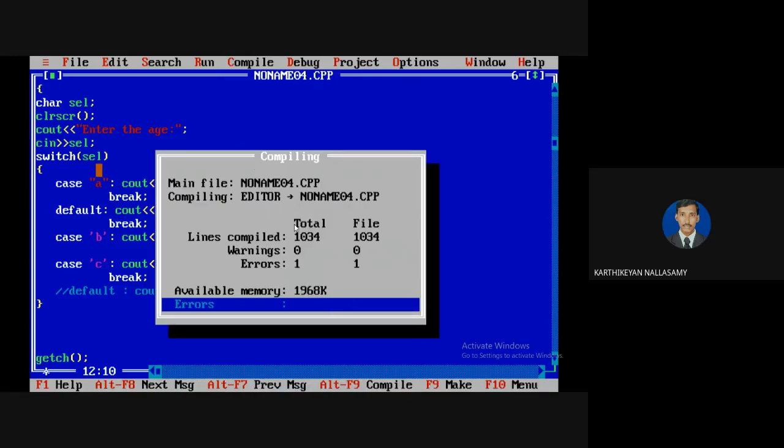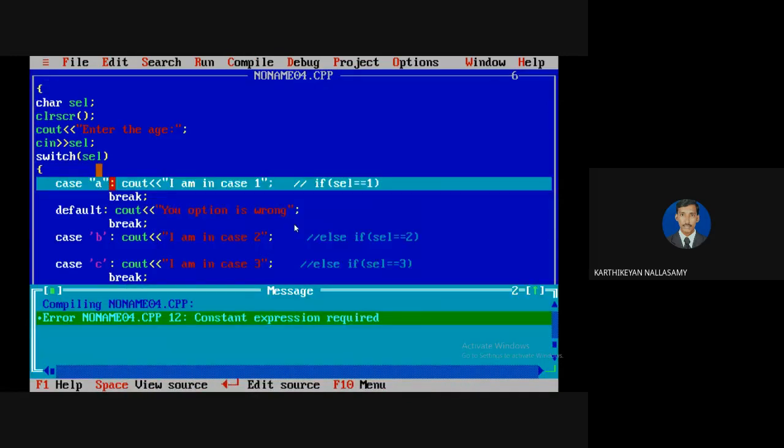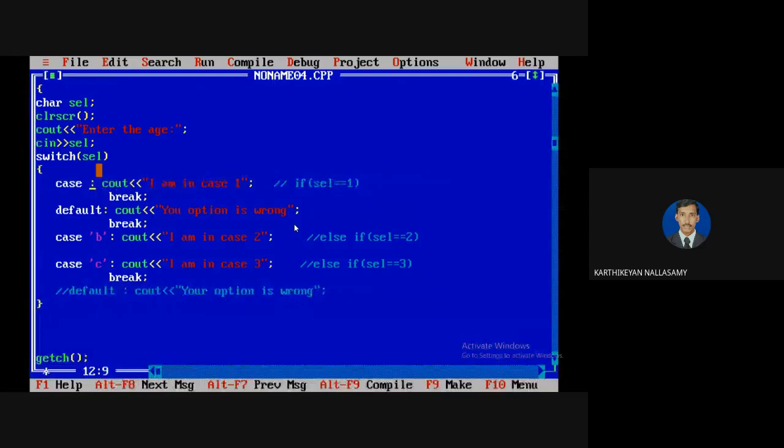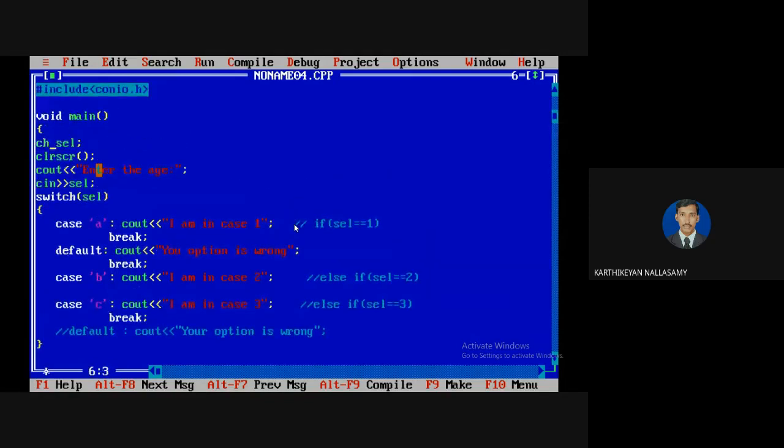See that there is an error generated: a constant expression is required. It means that it must have a number, and that number is the ASCII value. So in this case, maybe we can use an ASCII number also. Instead of that, I'm going to use a character. I was going to use an integer, but I forgot to change the case.